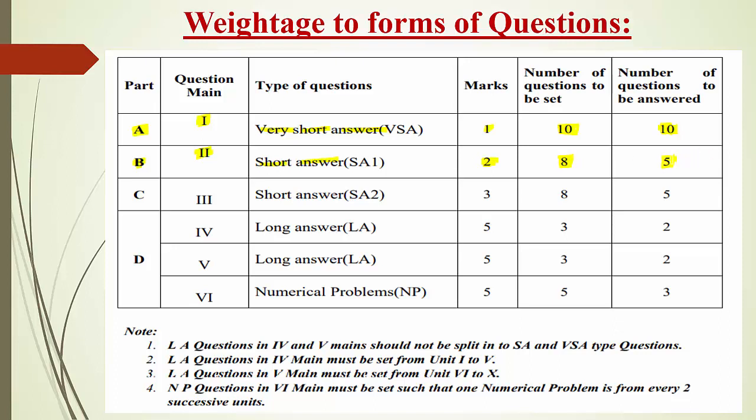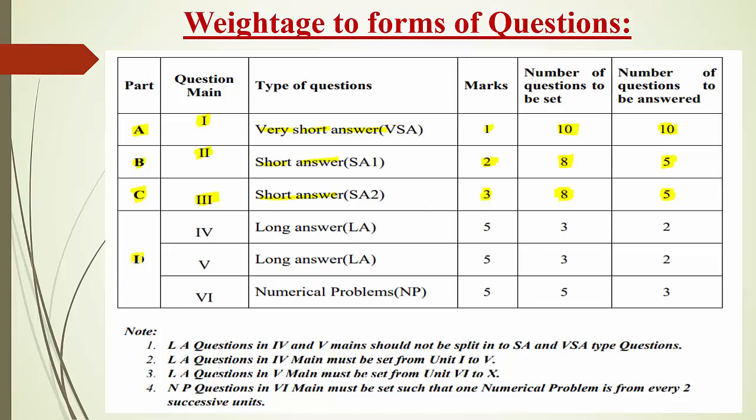So here each question carries 2 marks in part B. Come to part C, the third main. It has short answers, short answer part 2. Here each answer carries 3 marks. Again we are going to ask 8 questions. Out of 8 questions you have to write any 5 answers. Here each question carries 3 marks.